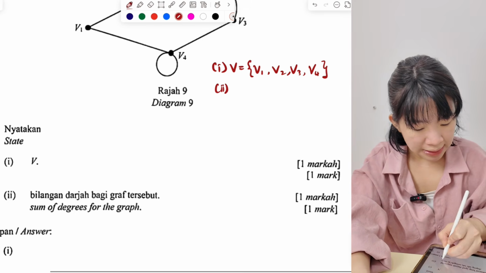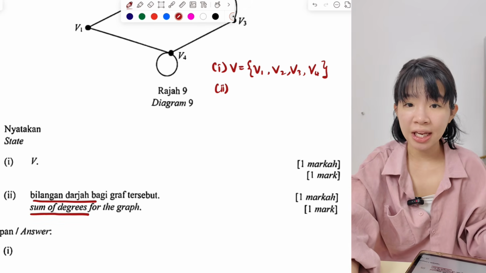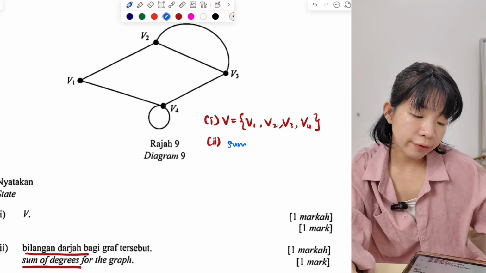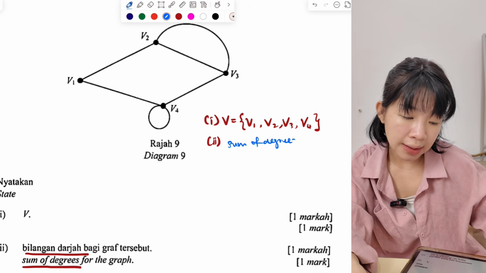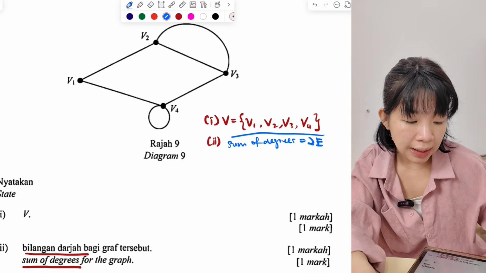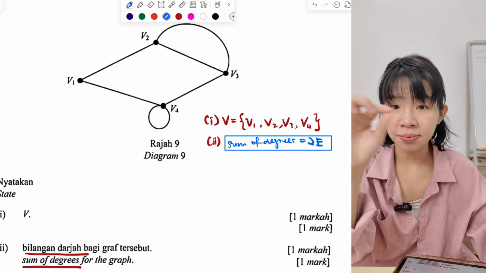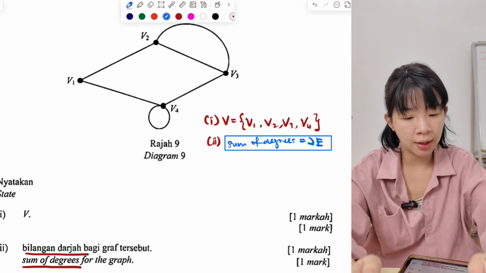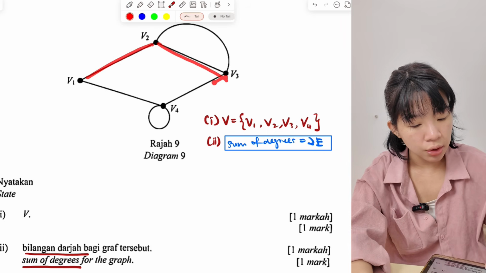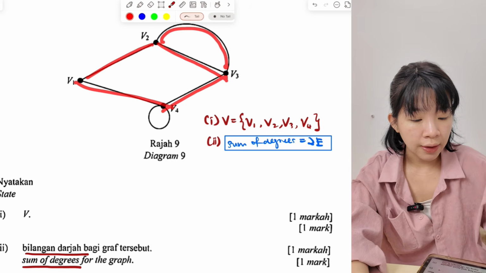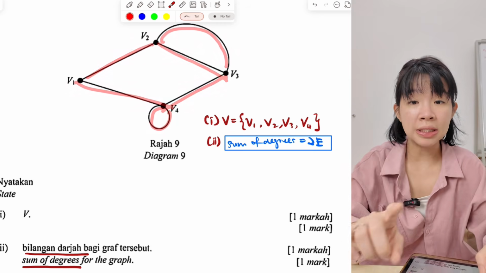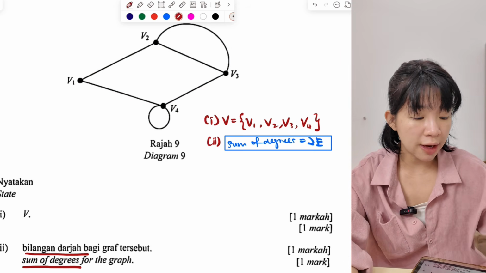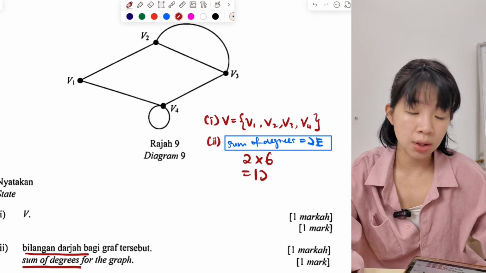Okay, part 2, they ask what is the sum of degree? Bilangan darjah. Okay, there is a formula to find sum of degree, a shortcut method. Whenever we want to find sum of degree, we can take 2 times E, 2E. E stands for edges, means the line. So you just have to count how many lines, times 2. That will be the sum of degree. So this one, 1, 2, 3, 4, 5, 6. The loop is counted as 1 edge. So there are a total of 6 edges. So to find sum of degree, we just take 2 times 6, which is 12.